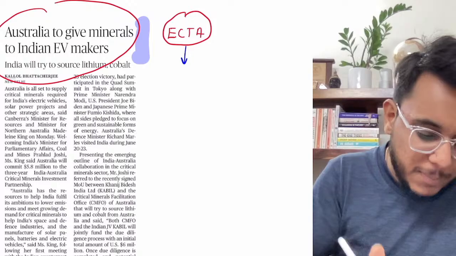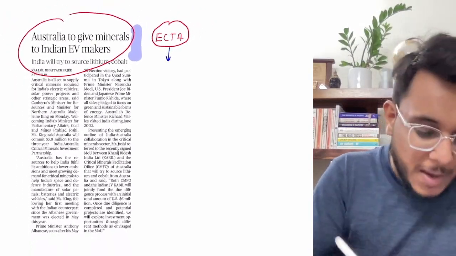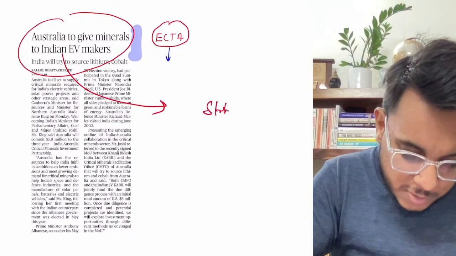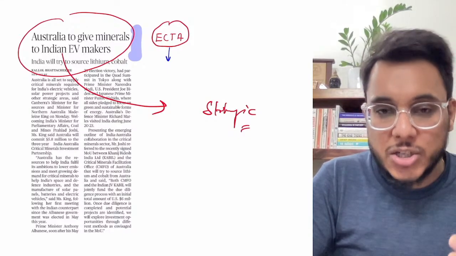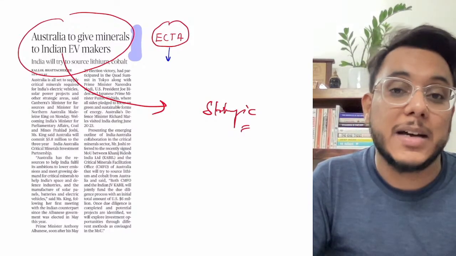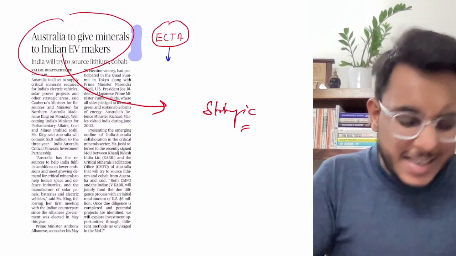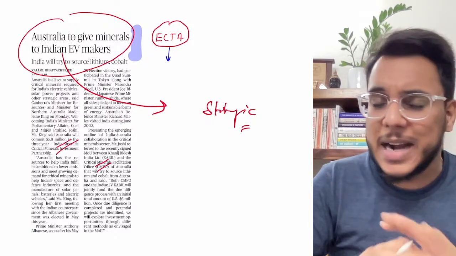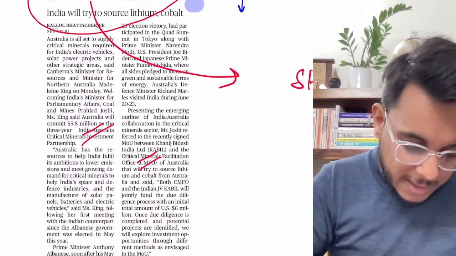And guys, Australia has now declared that it will provide all the strategic materials to the EV makers of India. Is it clear? Fine. So minerals, strategic materials, let's say rare earth materials, Australia will help India in that regard. This is just a one-liner concept. Apart from that, specific details are not provided in this particular article.